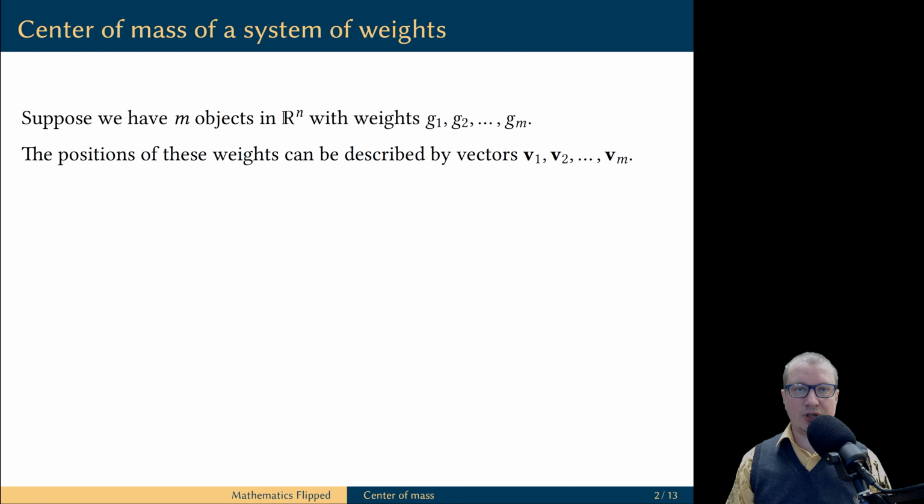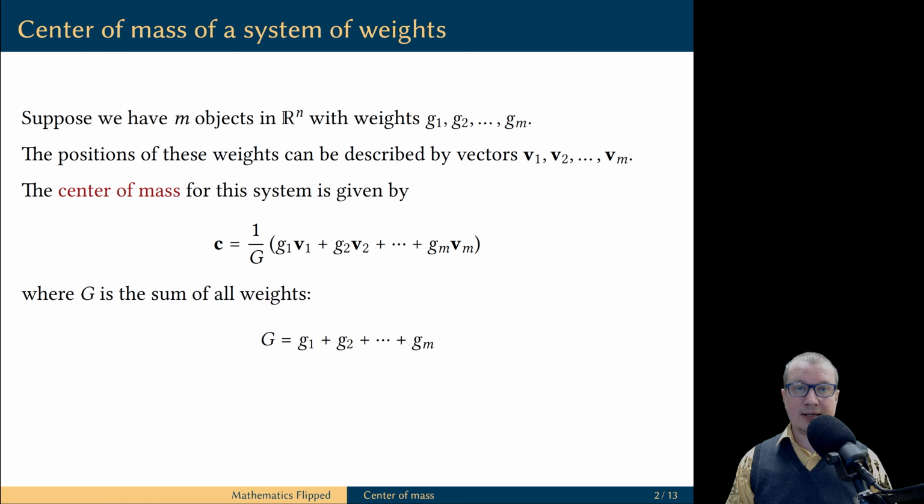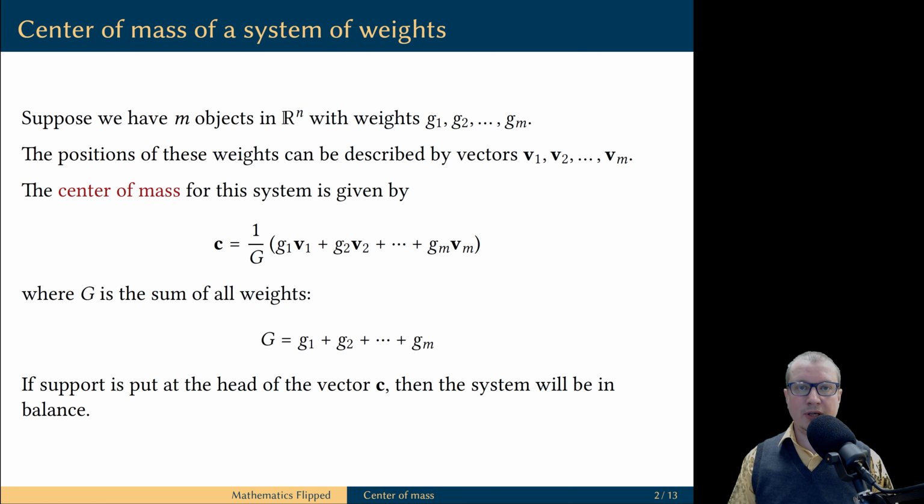Suppose we have several objects in space and each of these point objects has a certain weight. The position of each such weight can be described by a vector that starts at the origin and ends at the point of that weight. Then the center of mass of this system of weights can be computed as the weighted average of the position vectors. The physical meaning of the center of mass is this: we can support this entire system at this one single point and the system will be balanced.